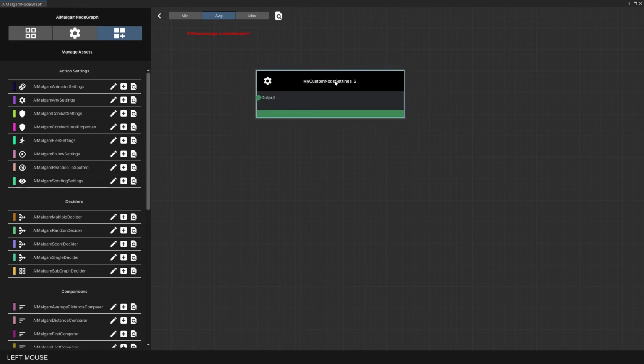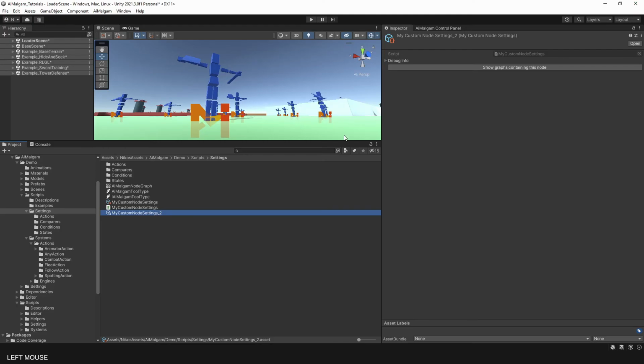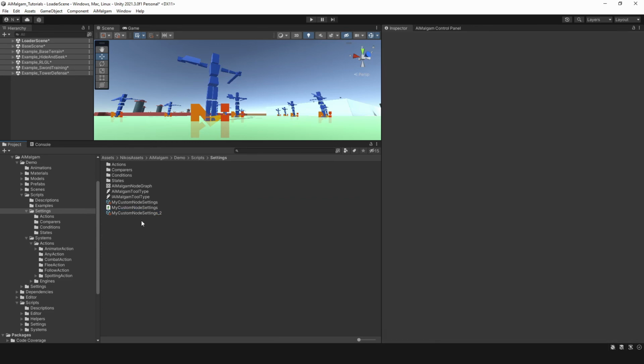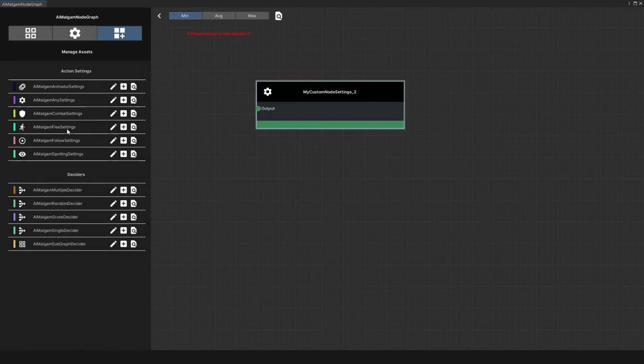As you can see, adding it to the grid area causes no issues. It also displays the settings icon we defined in the node icon attribute, but it does not appear in the side panel yet. Let's fix that.